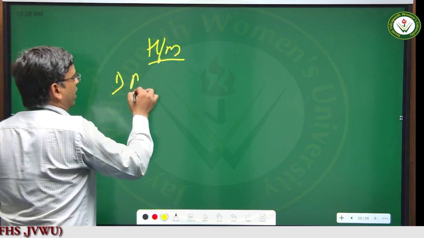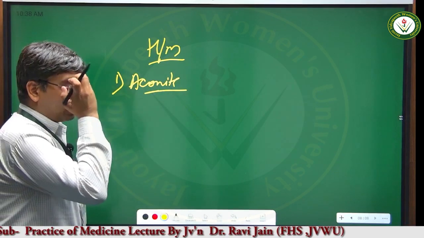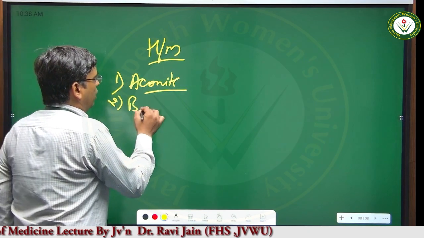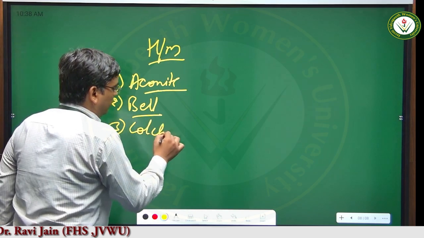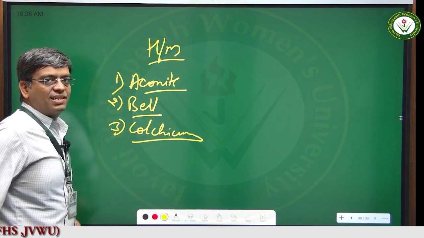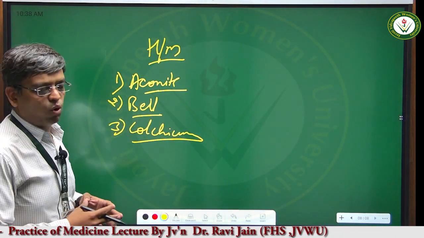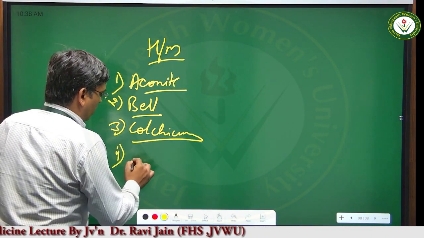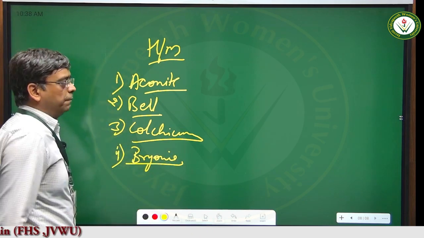Number one, in sudden acute pain, aconite can be given. Aconite lowers the pain when the pain is coming suddenly. Belladonna to reduce the inflammation. Then colchicum. We have seen that colchicine is given in treatment of gout, so colchicum offers a similar response in homeopathy. Then we have Bryonia alba when the pain is worse by movement.